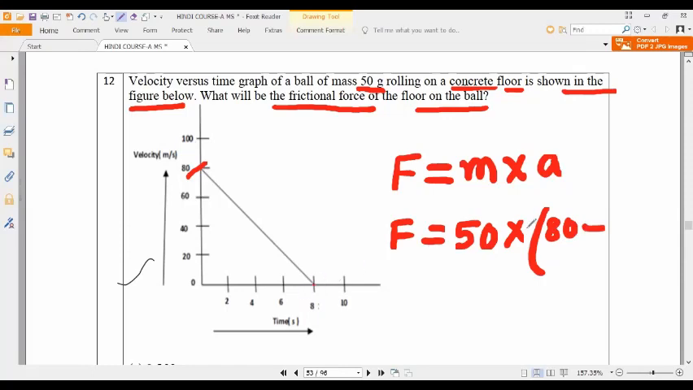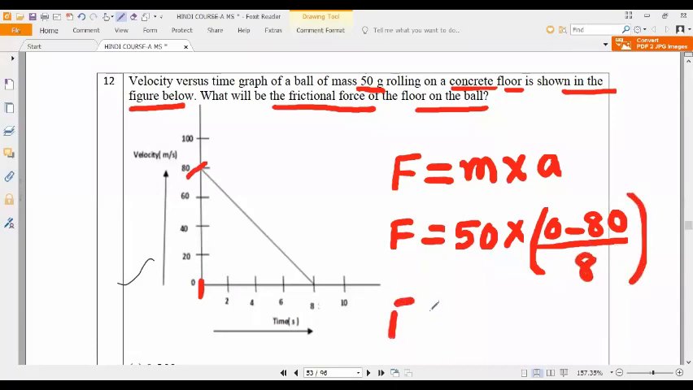Final velocity is 0. So 0 minus 80. We can substitute 0 minus 80, divided by the time period. What is the time period? 0 to 8, so 8 seconds.